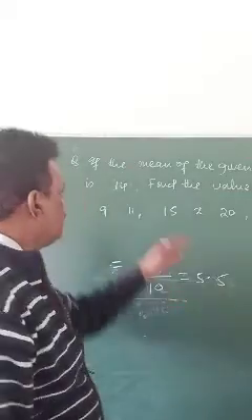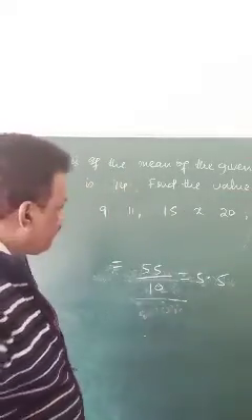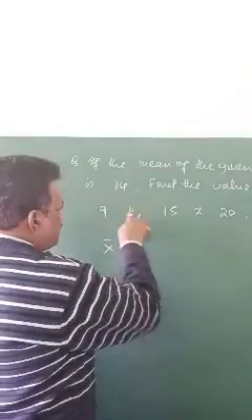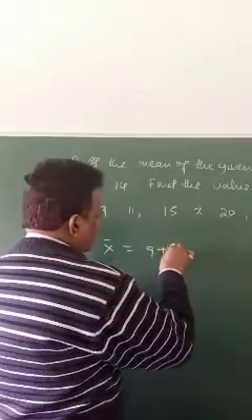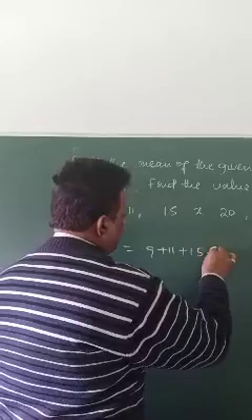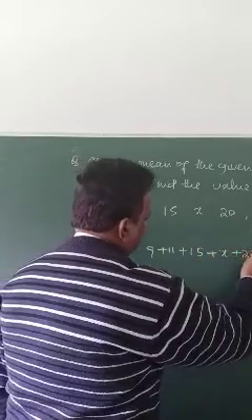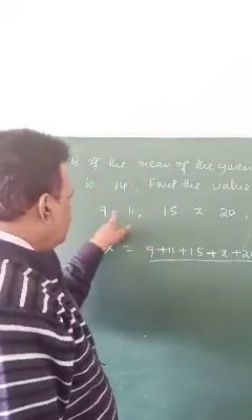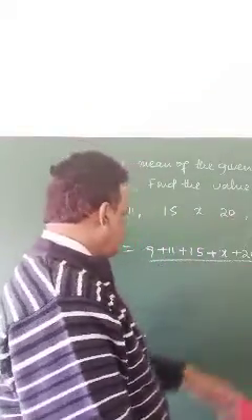Then mean means x bar is 14. So first you write what is x bar. Sum of the data: 9 plus 11 plus 15 plus x plus 20 plus 21 divided by 1, 2, 3, 4, 5, 6.